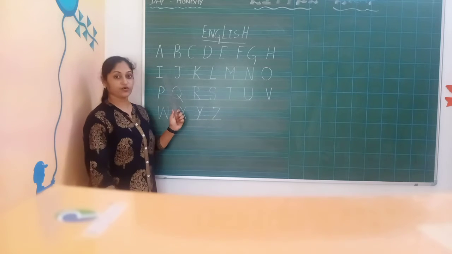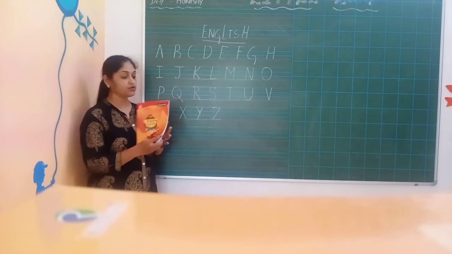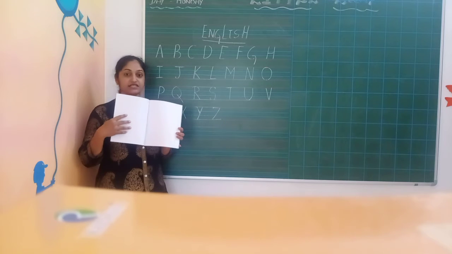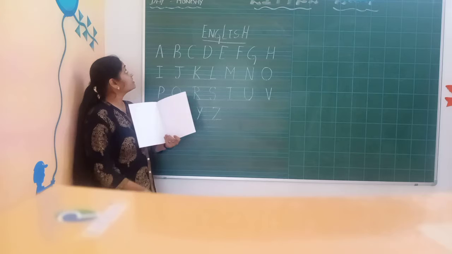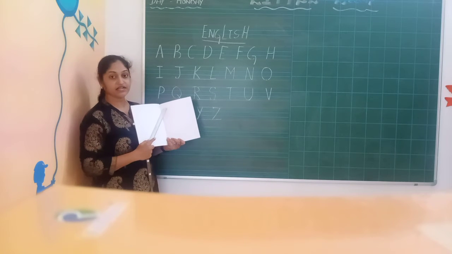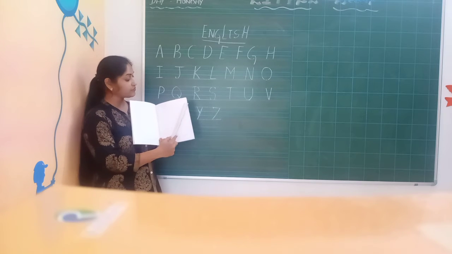And what you have to do now at home, you take one 4 lines book. You have a 4 line book, right? Yes. Then first you have to write the date. Here you have to write the date, here or here, anywhere. Okay?